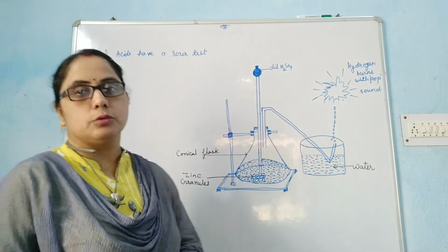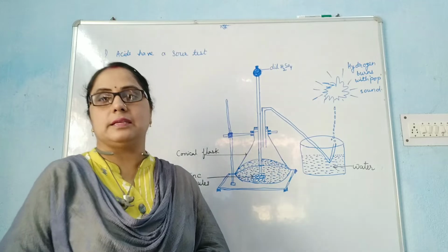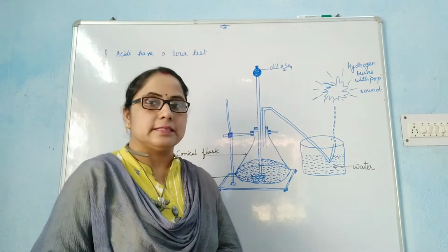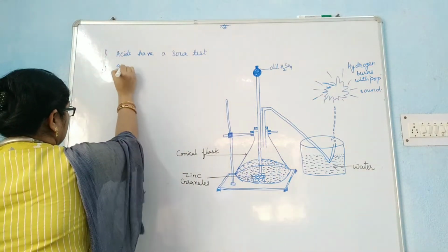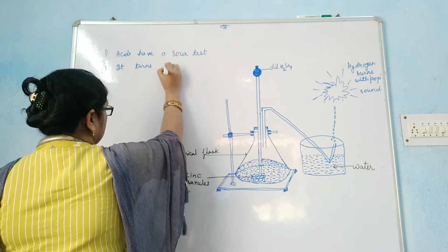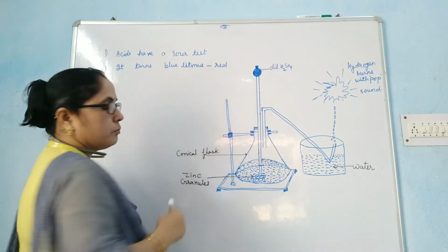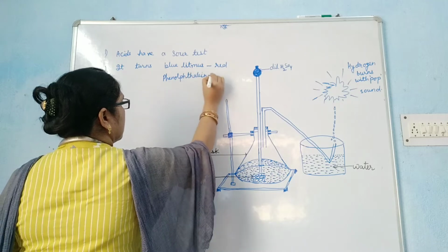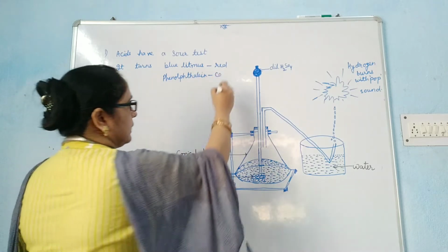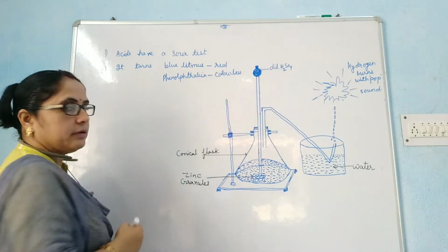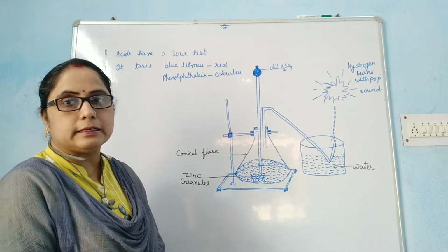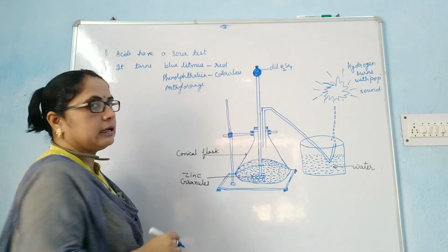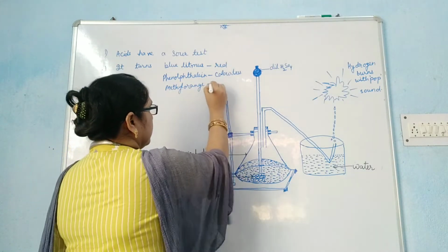Acids have a sour taste. Sour taste means khatta. So all the acids have a sour taste. The second property of acid is it turns blue litmus red and phenolphthalein colorless. When we talk about another indicator, that is methyl orange, it changes the color of methyl orange to red.